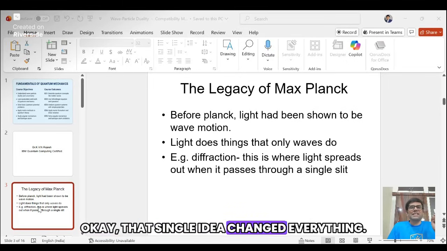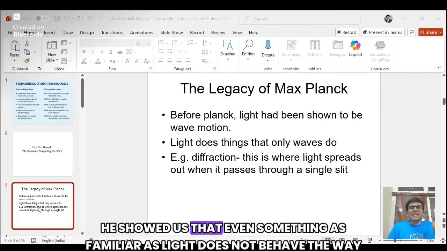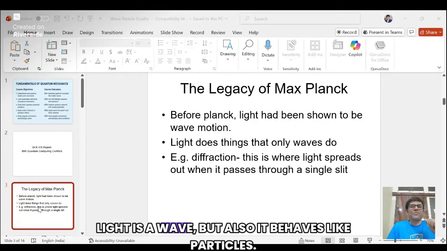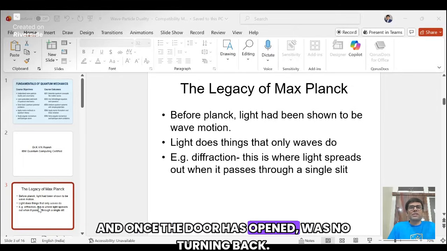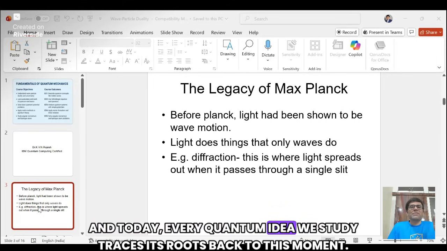That single idea changed everything. Without realizing it, Max Planck had cracked open the door to quantum physics. He showed us that even something as familiar as light does not behave the way we expect. Light is a wave, but it also behaves like particles. And once the door had opened, there was no turning back. Einstein walked through it. Bohr followed. De Broglie pushed it further. And today, every quantum idea we study traces its roots back to this moment.